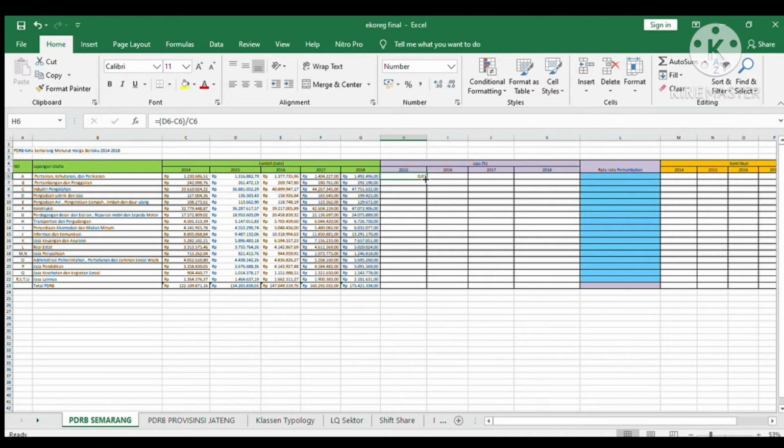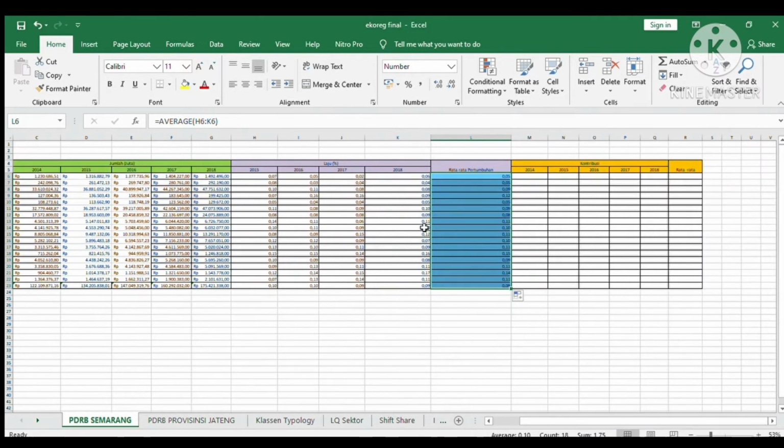and then do it to all business sectors and the data, to get the growth rate for all the years. And then calculate the average of the growth rate from 2015 to 2018 and do it to all the sectors.